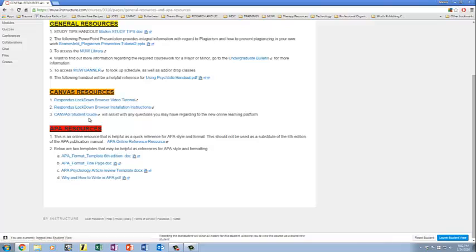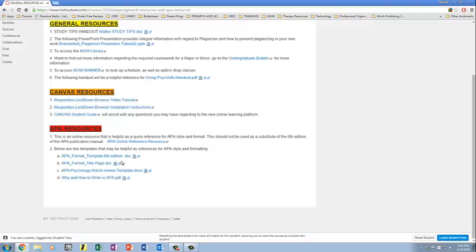So here's the Canvas student guide. You're probably going to be referencing this a lot this semester. This is any and all questions you could possibly have about where something is in Canvas, why something's not working the way you think it's supposed to. So if you can't get in touch with me quickly, go ahead and refer to that.